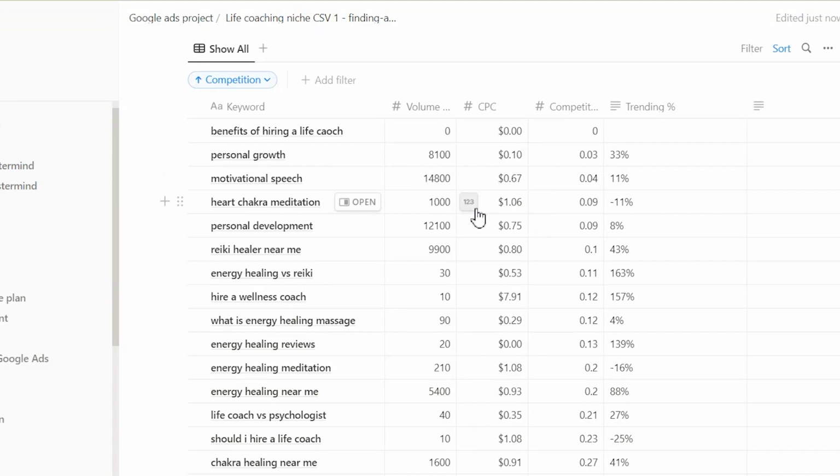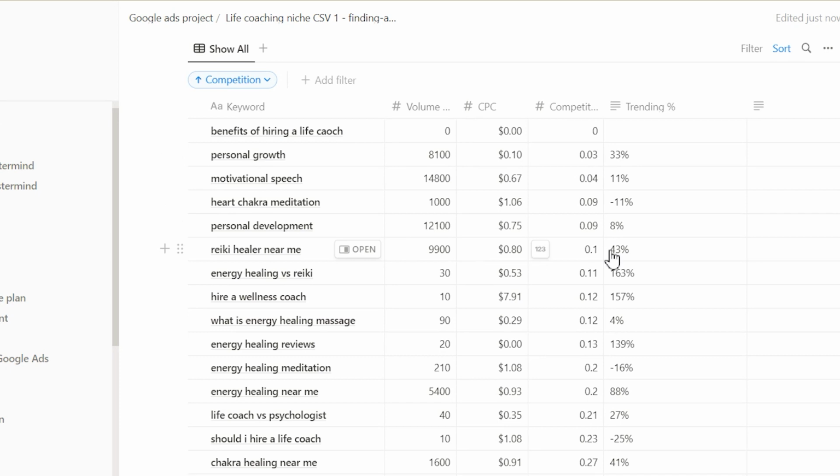As you can see, comparing all of these 3 numbers is crucial, and they are aligned to each other. I mean, they work together, right? You are looking for a lot of searches and low competitiveness, and that is gonna give a lower cost per click. And the 4th factor we are looking at is how broad this keyword is, or how specific it is. For example, the personal growth keyword is very broad, right? And it's got quite some searches, low cost and low competitiveness, because maybe competitors are not even targeting it since it's a very broad keyword.